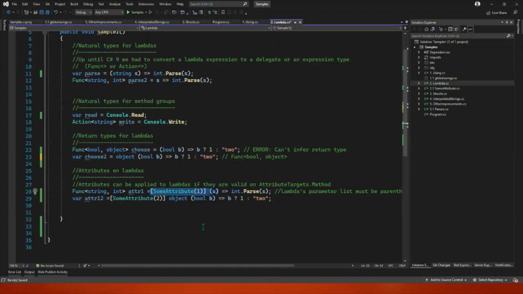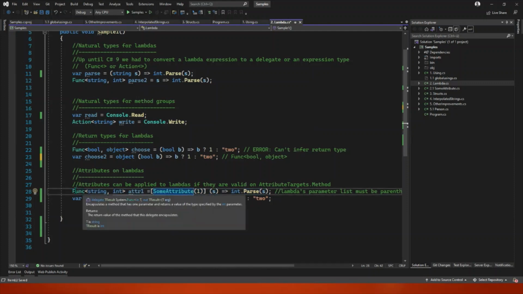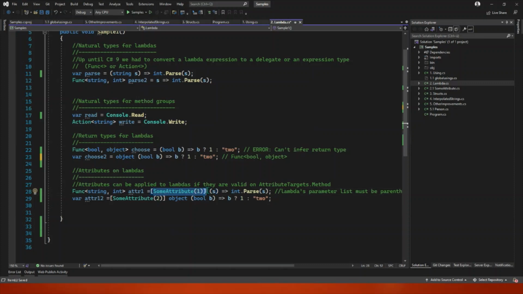We are able to have attributes on lambdas, and this is what we had seen before. If you have code that is like that and you don't wish to change it, you can add an attribute there. Or if you're going the new way, you have the return type of your lambda and you can decorate it with one or more attributes here. I think that is it for the lambdas, the improvements that it would be nice to know for lambdas.